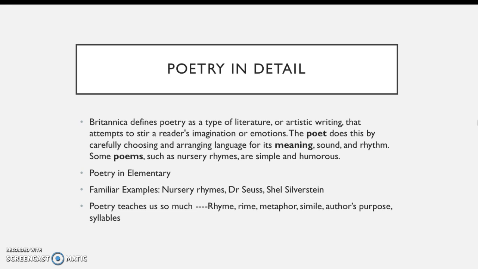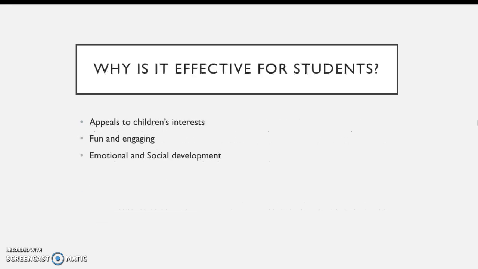And then using rhyme, RHYME, to teach RIME, rhyme, which is also in our book. And it said looking at rhyming words and segmenting the sounds. So sat. At would be the rhyme, while s is the onset. So when we work with word families, all the at family words, that's a rhyme, RIME. Right. So that's kind of poetry in detail, just a quick snapshot of what I would describe poetry as.